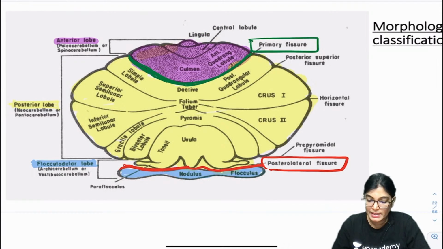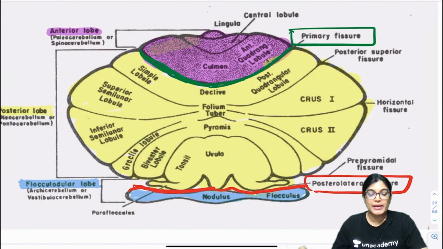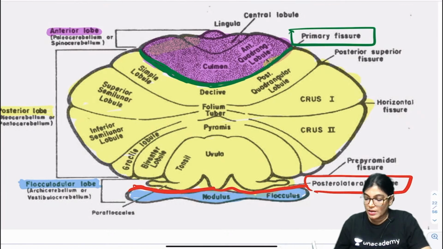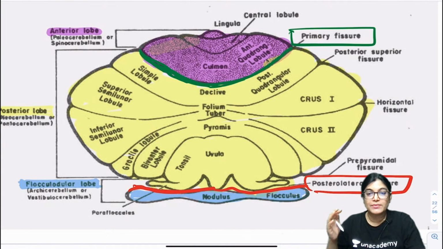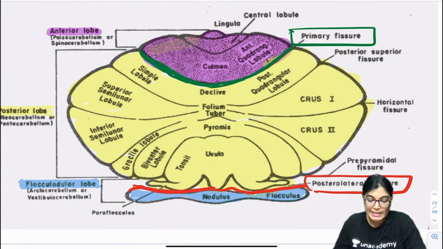So for morphological classification, let me slightly highlight this diagram. There are 3 parts, which means the cerebellum is divided into archicerebellum, paleocerebellum and neocerebellum. Neocerebellum is the most developed part of the cerebellum, and paleocerebellum is also called the spinal cerebellum. We have also got the archicerebellum, which is the phylogenetically oldest part of the cerebellum.